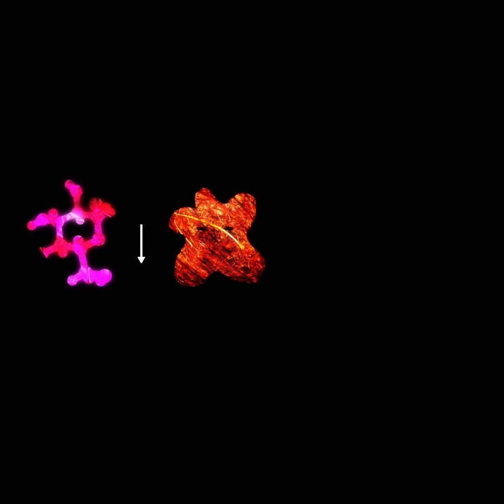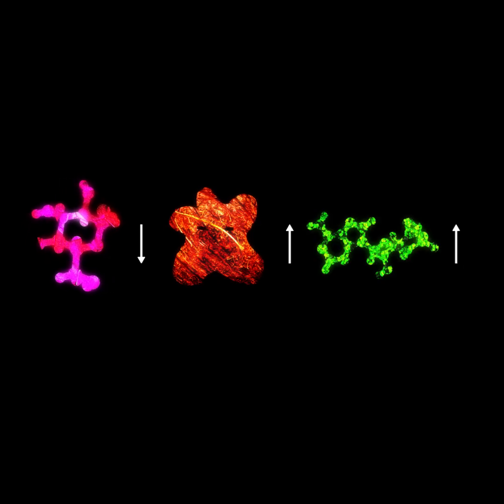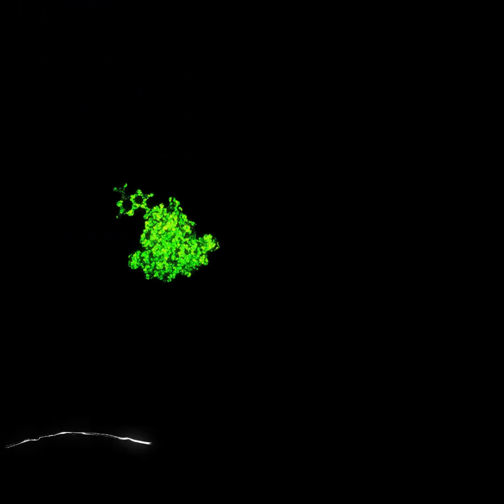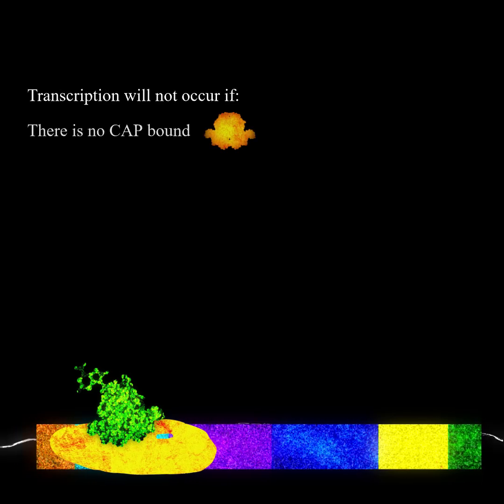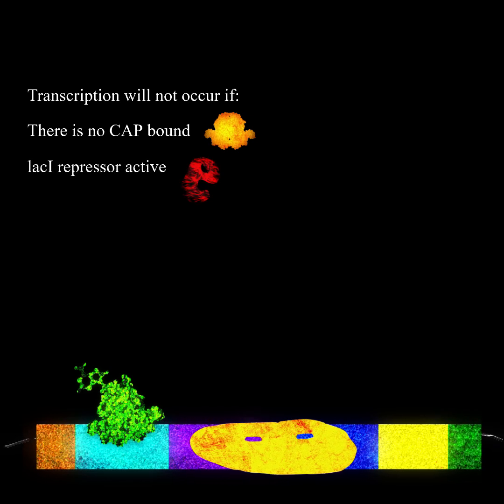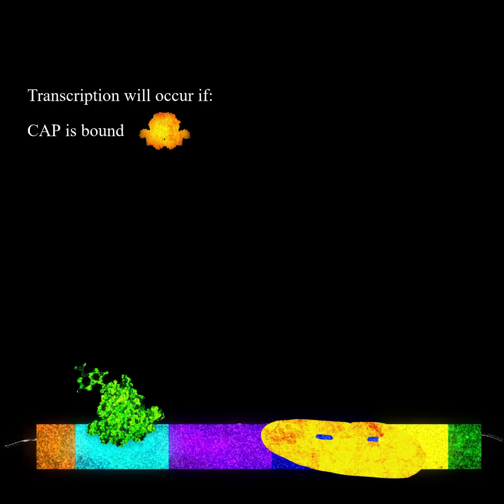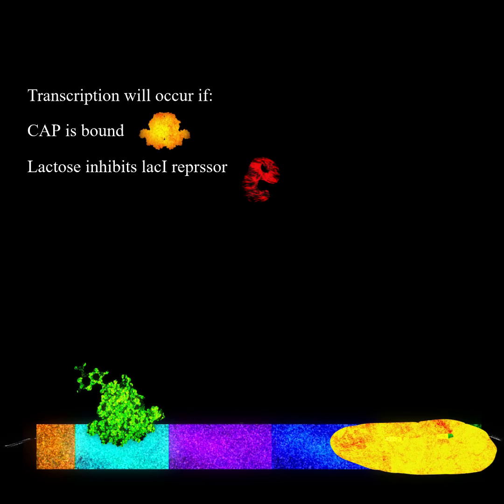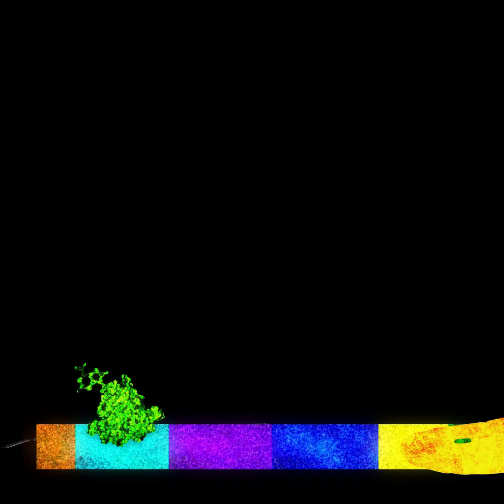Therefore, when glucose levels are low, adenyl cyclase activity is high and produces ample cAMP. Plentiful cAMP can bind to CAP and allow attachment to the CAP binding site. In summary, the lac operon is regulated both positively and negatively. Transcription cannot occur if there is no CAP bound and is further inhibited by the presence of the LAC-I repressor. However, if there is CAP bound and there is ample lactose to release the repressor, transcription will occur.